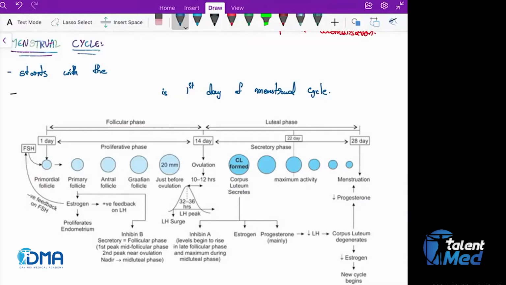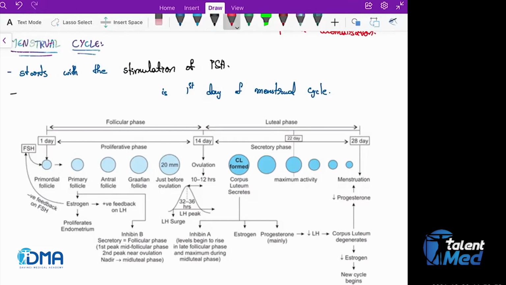Menstrual cycle starts with the stimulation of FSH. Okay, how it will come, I will explain.